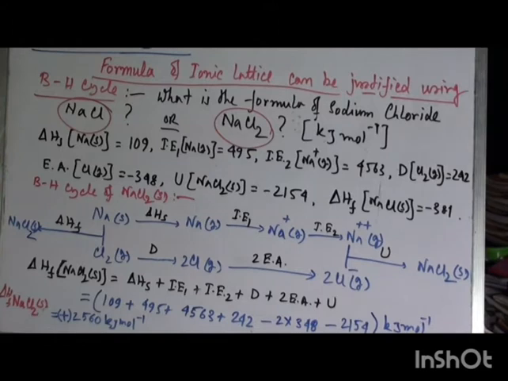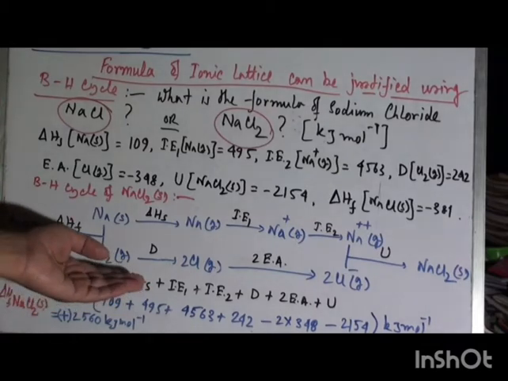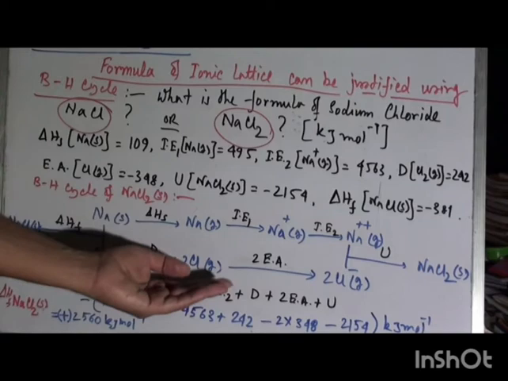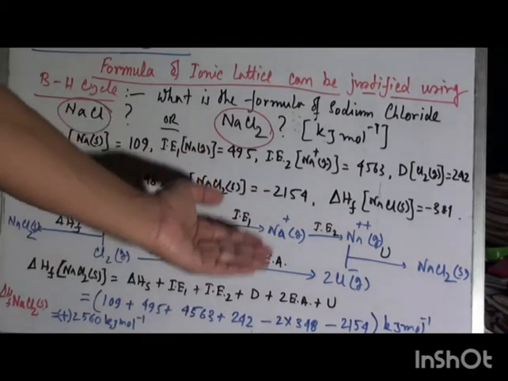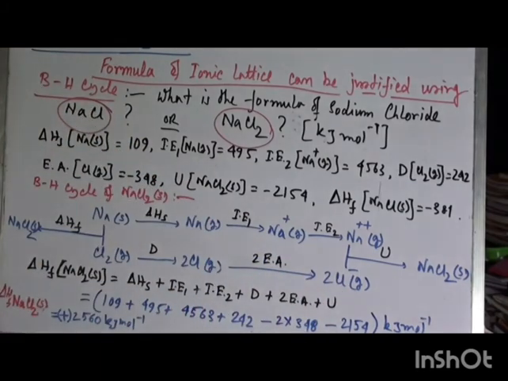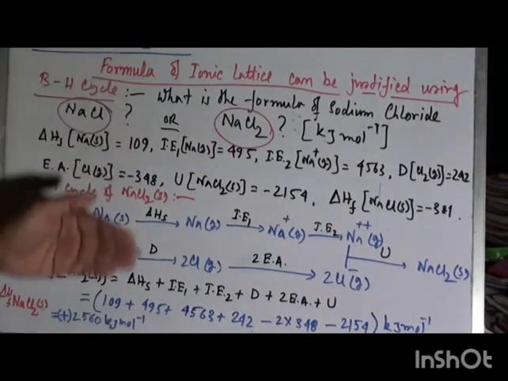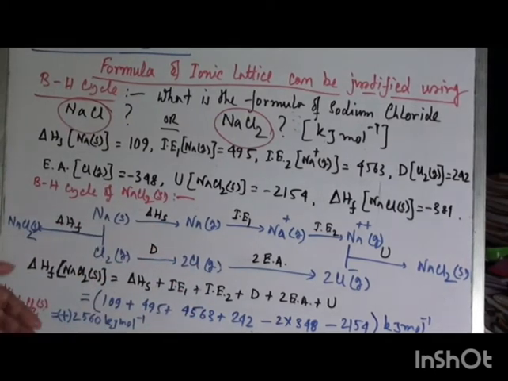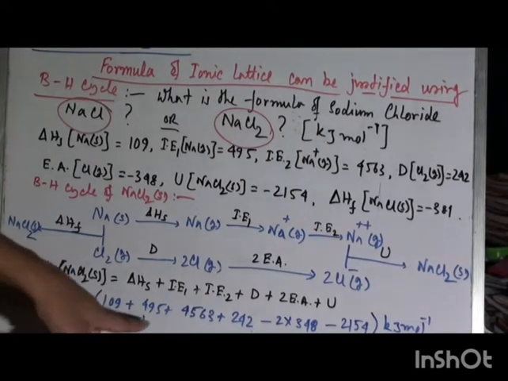And using Hess's law, we have written it. The formation energy of NaCl2 solid is equal to sublimation energy, ionization energy 1, ionization energy 2, bond dissociation energy, 2 electron affinity, and lattice enthalpy of NaCl2. And putting all these numerical terms in this equation, we can calculate the formation energy of NaCl2, and it is a very high positive value, 2560 kJ mole inverse.